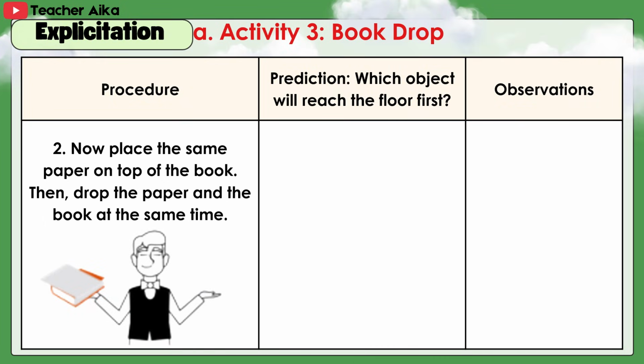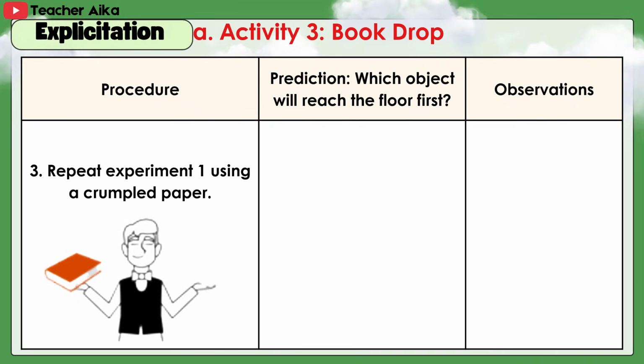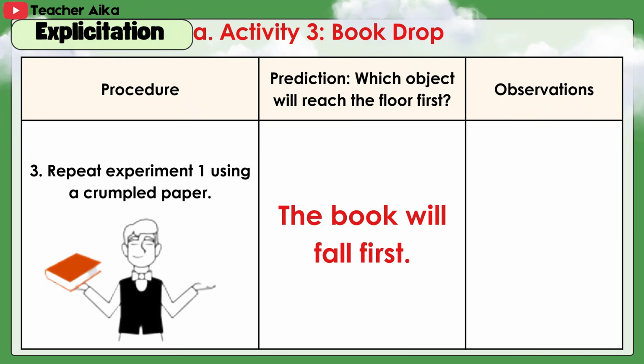2. Now, place the same paper on the top of the book. Then, drop the paper and the book at the same time. They will fall together. Observations. They fell together. 3. Repeat experiment 1 using a crumpled paper. The book will fall first. Observations. They fell together.